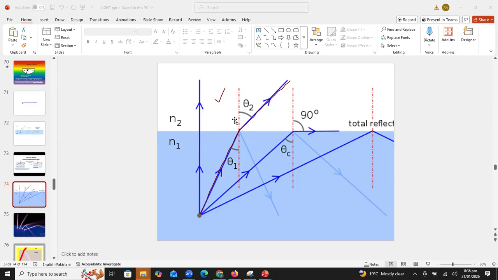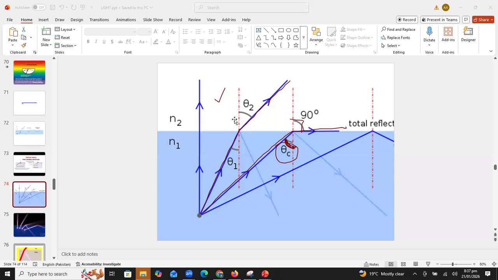Now you can observe the third ray, students. This is the incident ray and the refracted ray is exactly making a 90-degree angle. So this angle of incidence is called the critical angle.